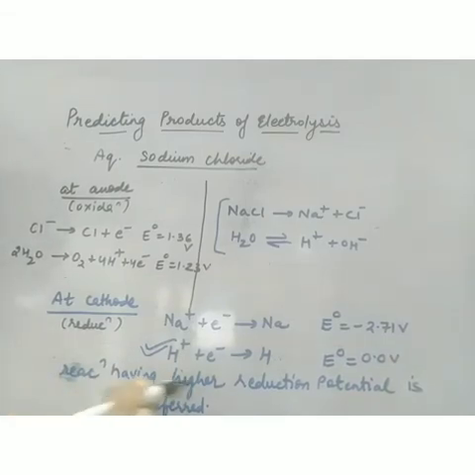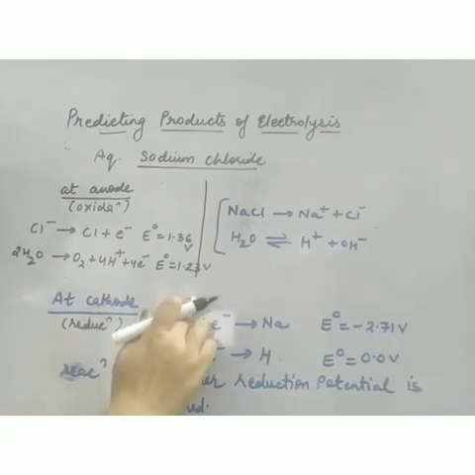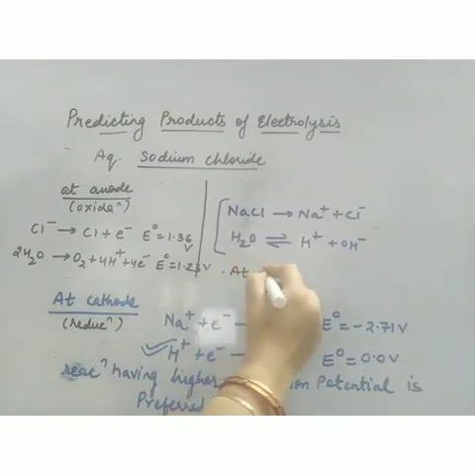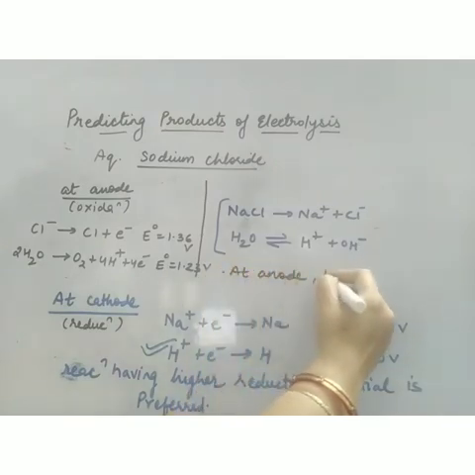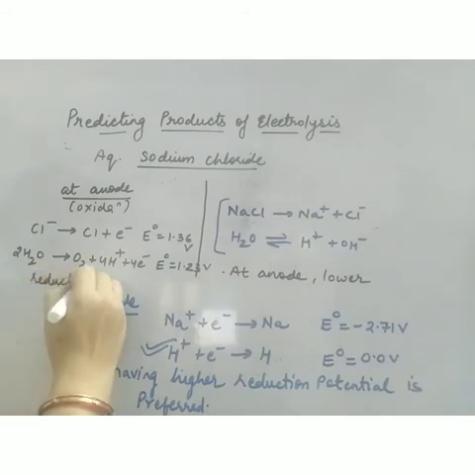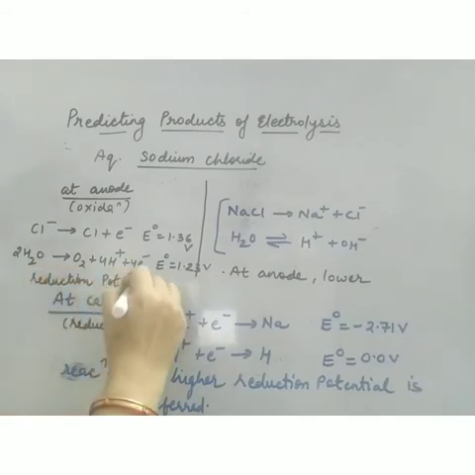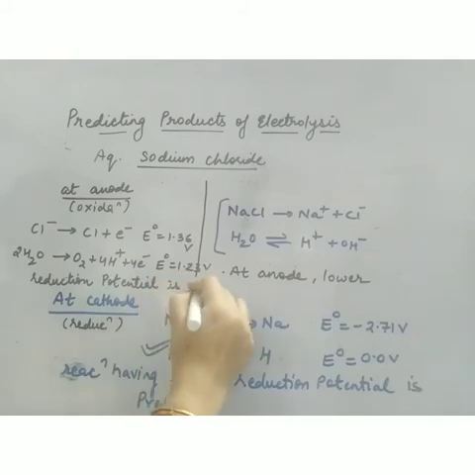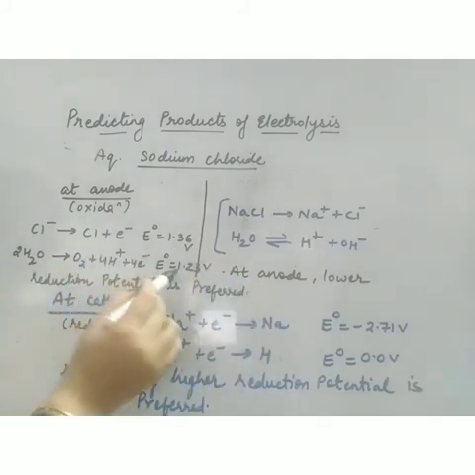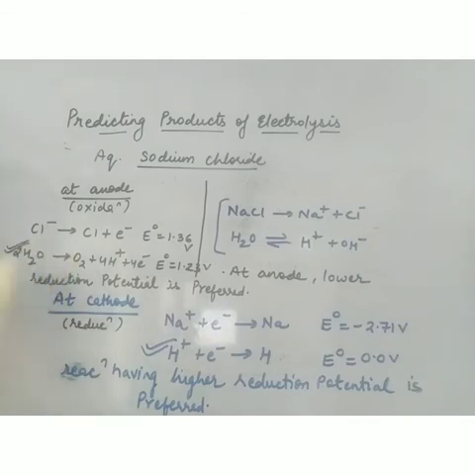Which reaction will be preferred? At cathode, higher reduction potential. So at anode, lower reduction potential is preferred. The lower reduction potential is 1.23, so this should be the probable reaction.